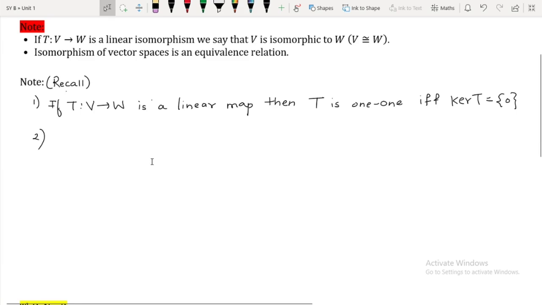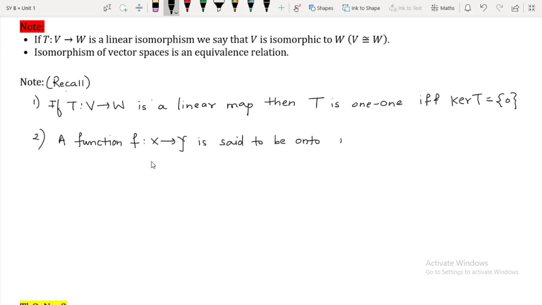The second thing is regarding onto maps. This is in general true for functions. A function f from X to Y is said to be onto if for all y belonging to Y there exists x belonging to X such that f of x is equal to y.